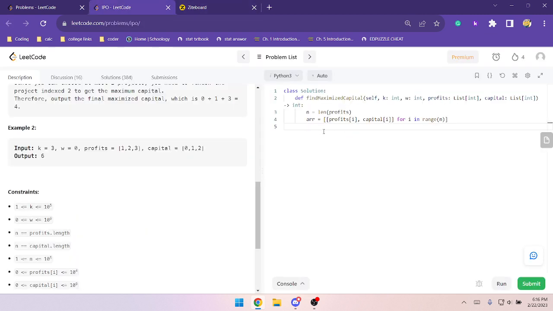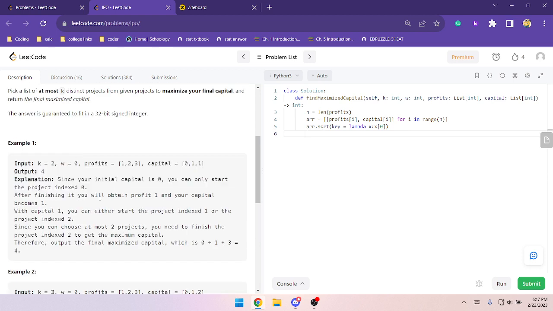And then I want to sort it by the first slot. So array.sort of key equals lambda x, where x is the first slot. And then if it's the same amount of profit, I want it to sort by capital.